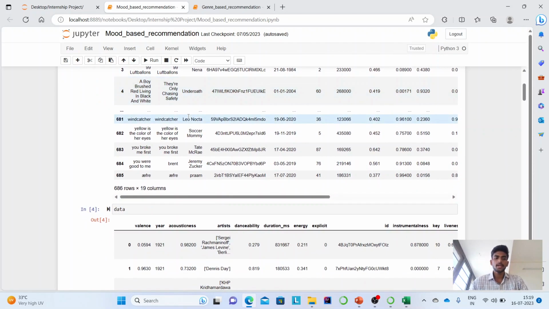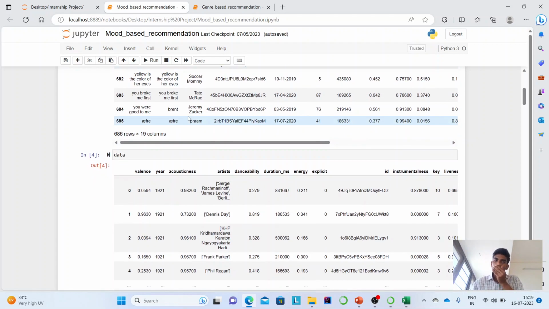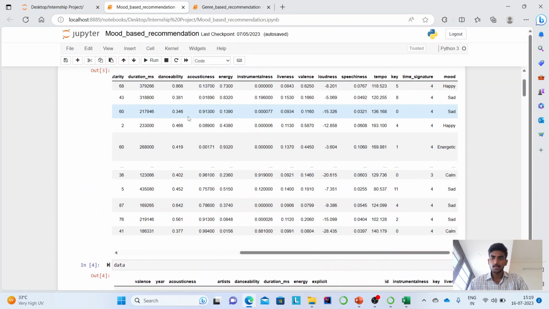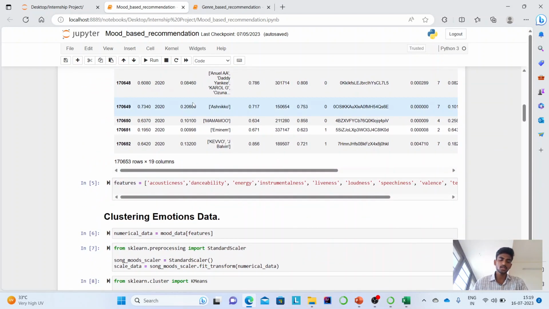Actually, in my main dataset, I have no column named mood. For that, I have a dataset called mood data, which has a column called mood. From that, I have taken the mean values of those main features that I have to compare.